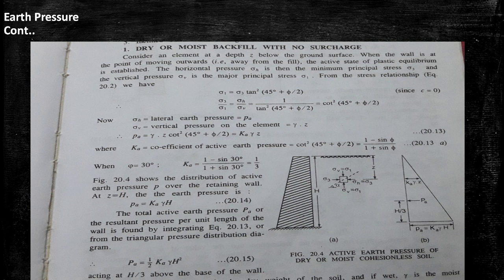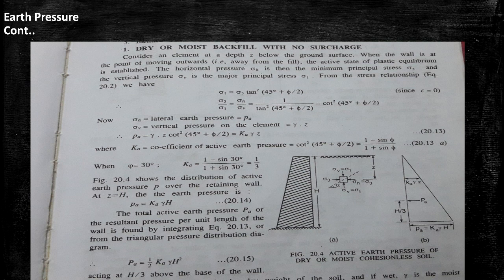If z is converted to h, the total depth, the load transmitted to the base is Ka gamma h, or we can say pa equal to Ka gamma h. The total active earth pressure, that is capital PA, or resultant pressure per unit length of wall, is found from the triangular pressure distribution diagram.